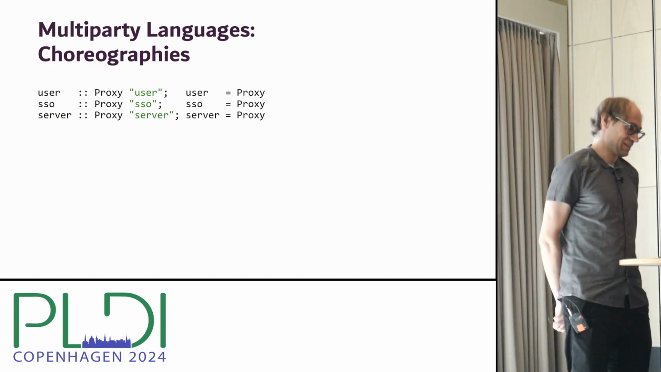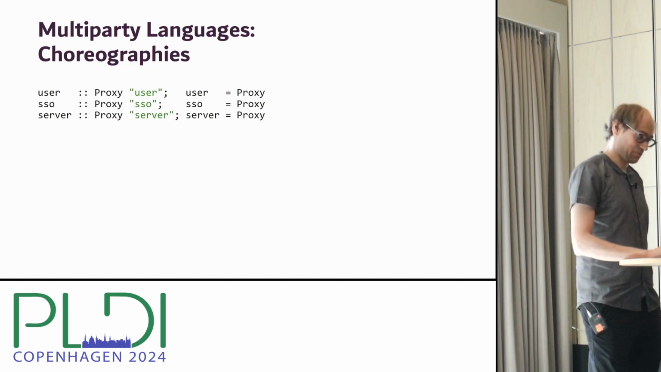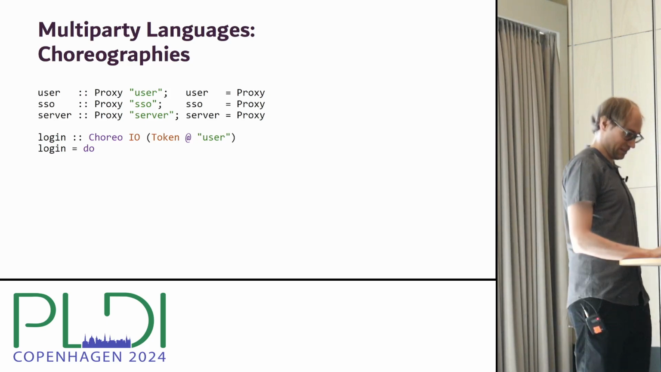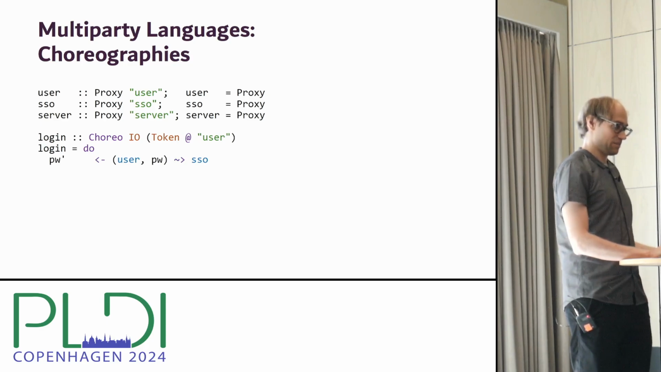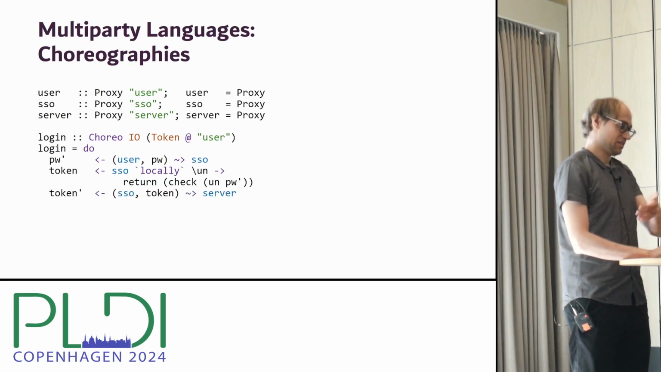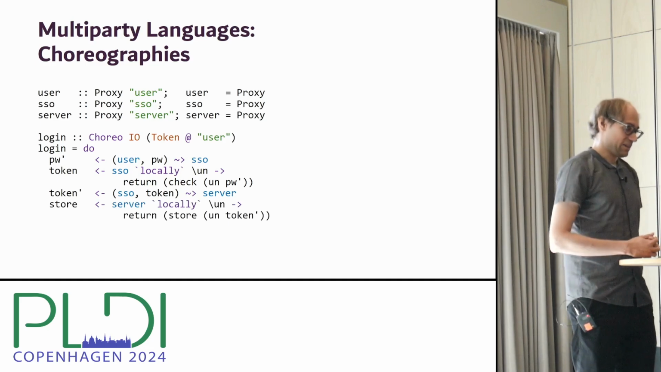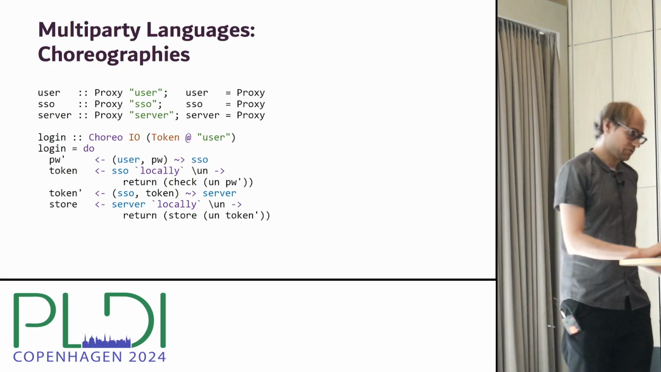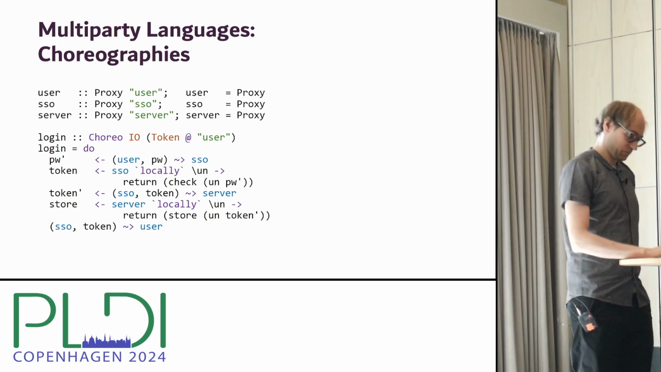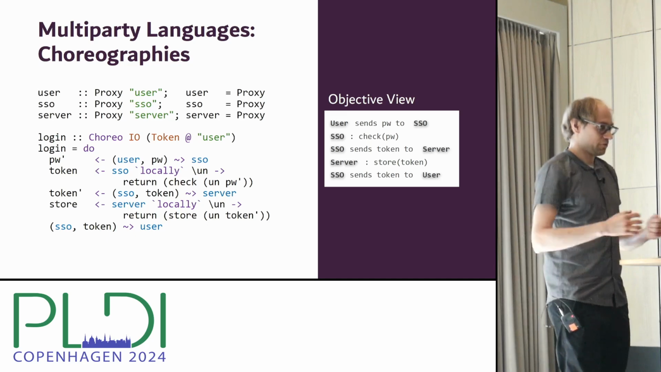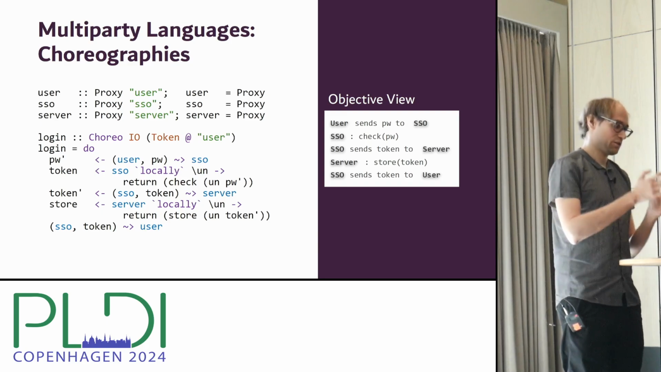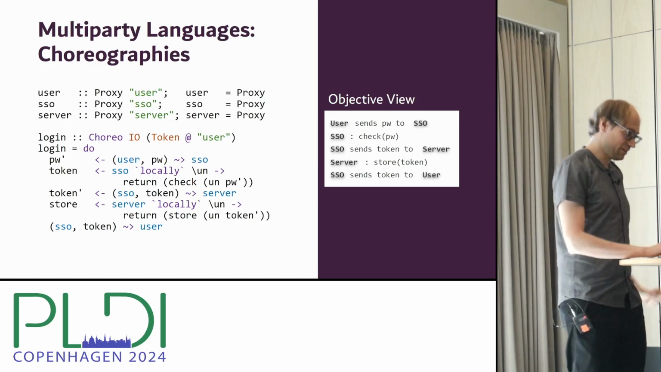So in choreographic programming, here we use Choral as an example language. We would first define the different parties. So here the user, the SSO, and the server. And then we define the choreographic program, in which we define these interactions between these parties. So the user sends the password to the SSO. Then the SSO checks the password and generates a token. The SSO sends the token to the server, where then the server adds this token to some kind of store for verified tokens. And then finally, the SSO also sends the token to the user. All right, so what we can see here is that this program describes the interaction from an objective view, where we always state which party sends which data to which other party.